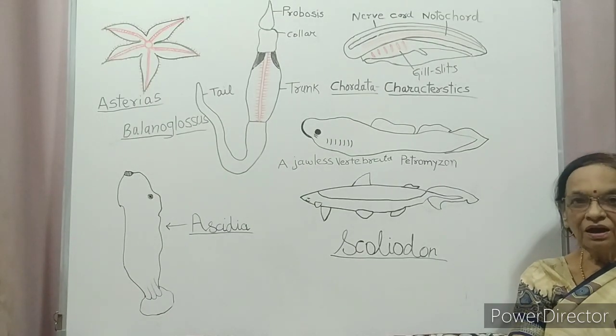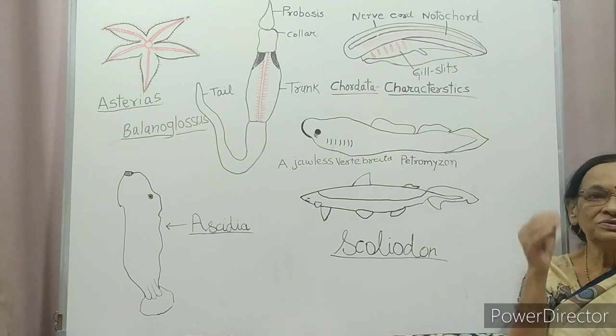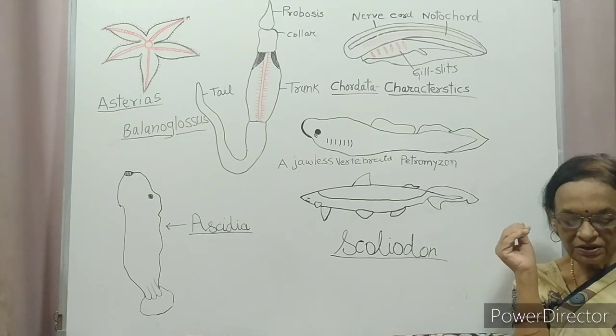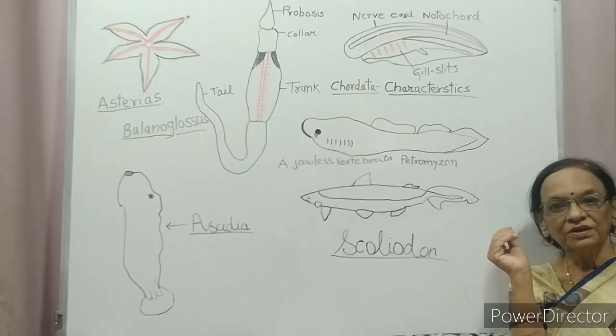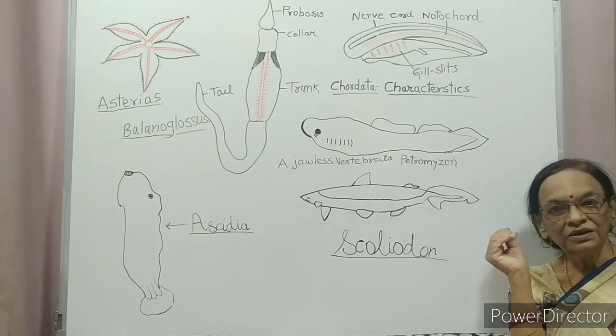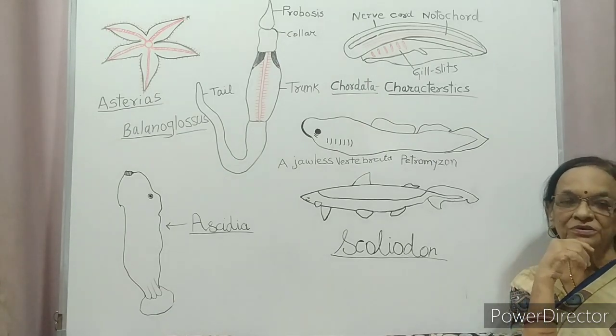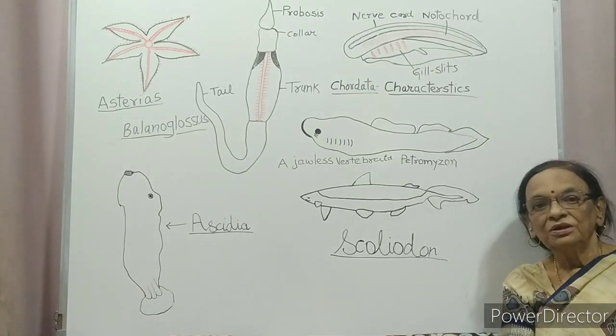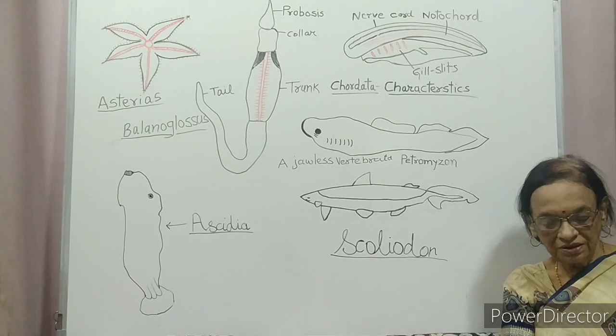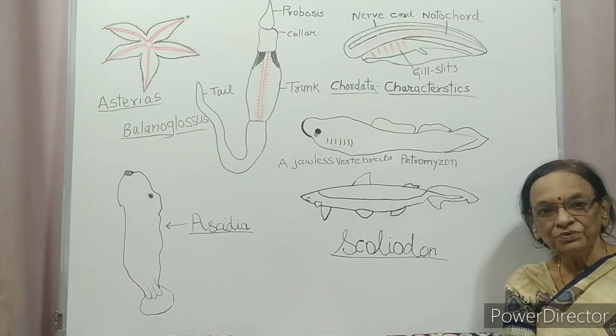These animals are marine with organ system level of body organization. They have radial symmetry in the adult and bilateral symmetry in the larva. This is the specialty of this group. They have radial symmetry in the adult animal, and they have bilateral symmetry in the larvae. They are triploblastic coelomate animals.